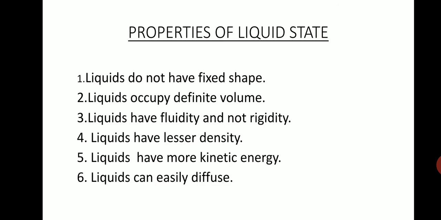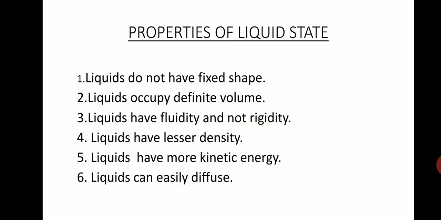So we can come to the conclusion that liquids do not have a fixed shape. Why do they not have a fixed shape? Because the particles are not tightly packed, or they are loosely packed. The second property we have discussed is that they occupy definite volume. That means liquids have definite volume or keep their volume, because of their not so strong arrangement, or they are loosely packed. Liquids have fluidity and not rigidity.